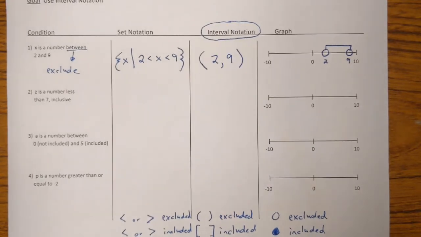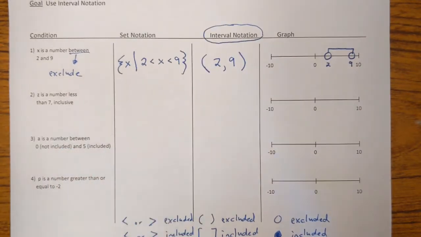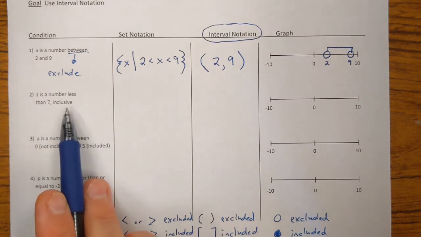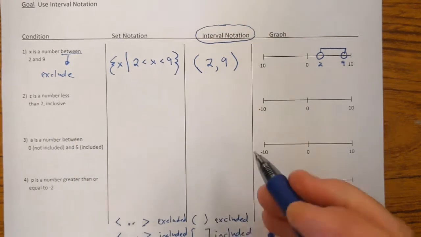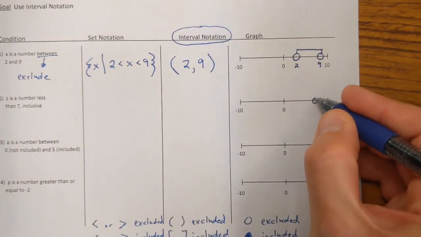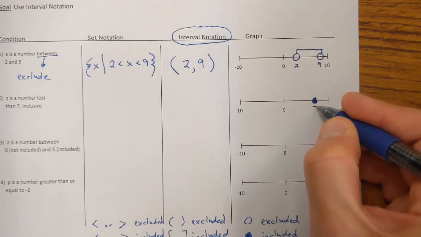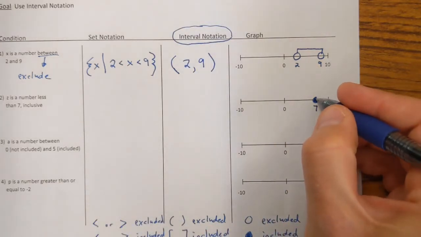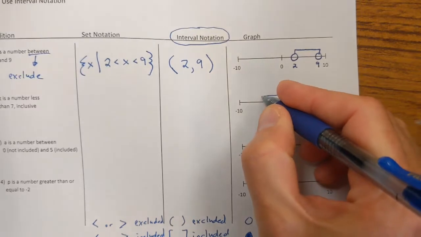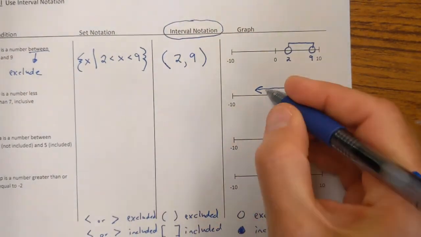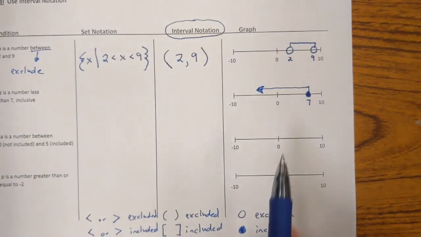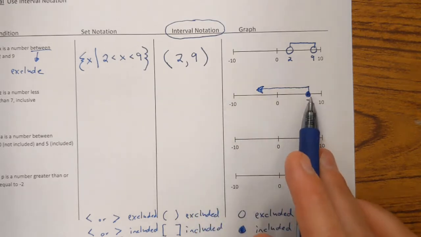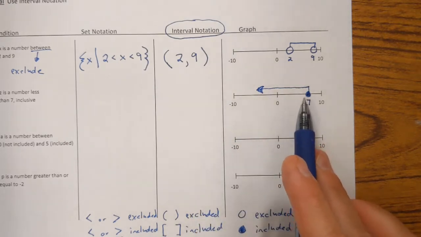Okay, so now that that first example is done, let's kind of zip through these last 3 examples. So condition number 2, z is a number less than 7 inclusive. This time we are supposed to include the 7. So let's find 7 on our number line. Let's bubble it in. And then less than would mean all the numbers below the 7. So here I'm going to draw an arrow. I can either shade everything to the left of the 7, or I'm just going to draw a little arrow like this. Okay, so this would include the 6, the 5, the 4, the 3, the 2, but it would also include all the decimals like 6.9, 6.8, 6.7.